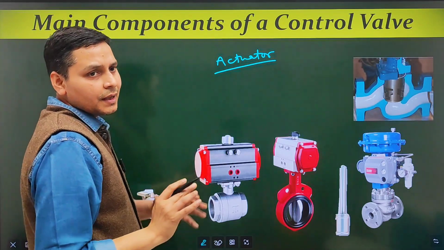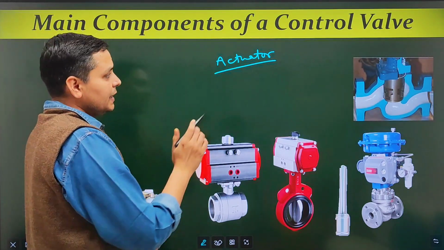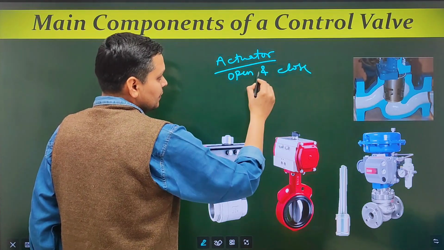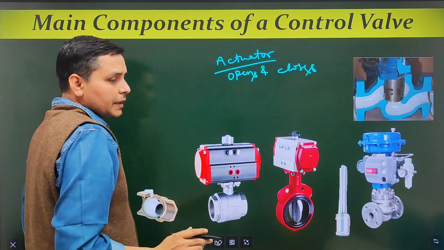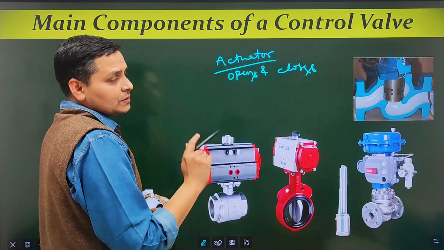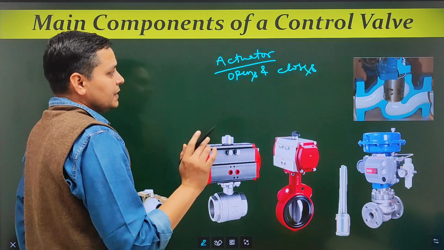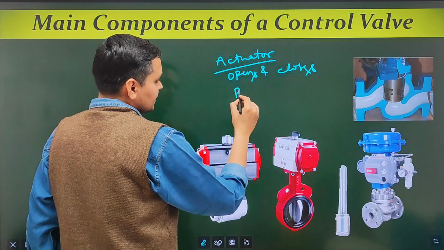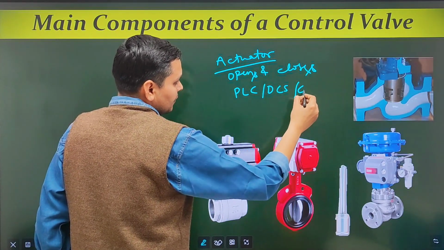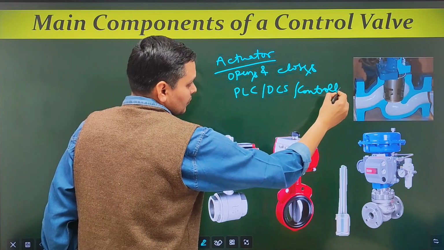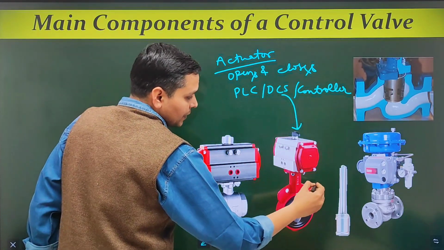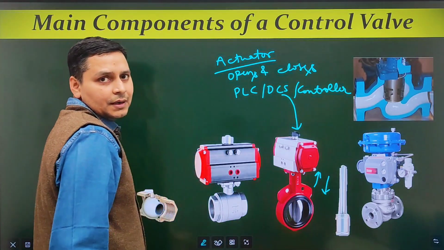Now what is an actuator? The actuator is the part that opens and closes the control valve. It is that important part which opens and closes the control valve. Look friends, it receives a signal from a PLC, DCS or any controller, and according to that signal, it opens or closes the control valve.